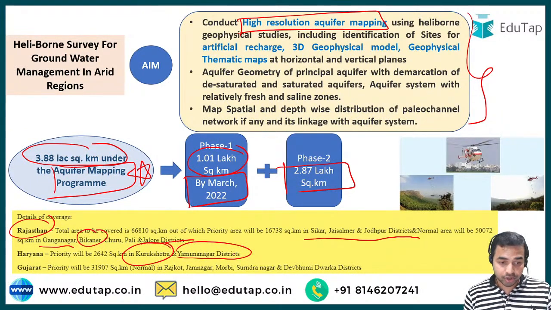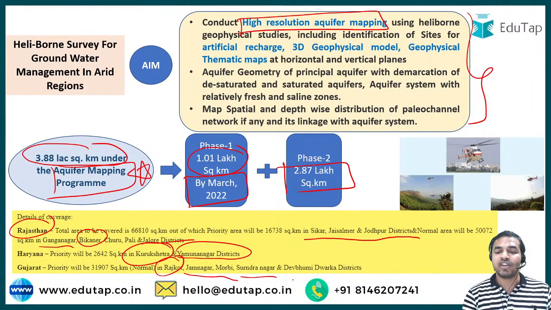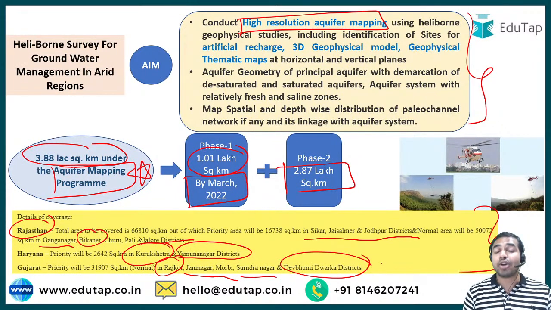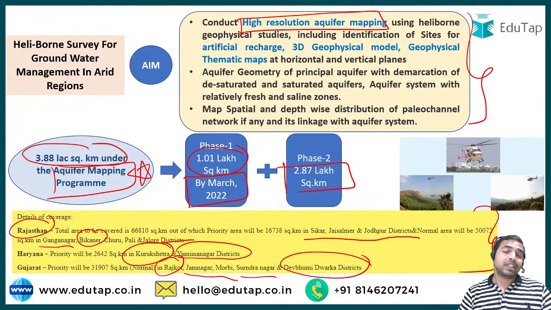And for Gujarat, the priority areas will be Rajkot, Jamnagar, Morbi, Sundarnagar, and Devbhumi Dwarka districts. So these are the areas which will be covered on priority under this survey in the states of Rajasthan, Haryana, and Gujarat.